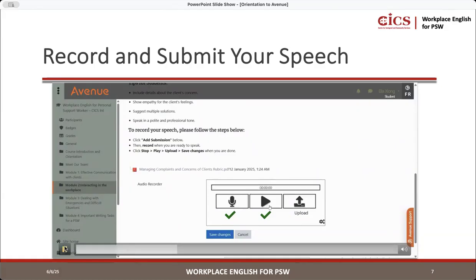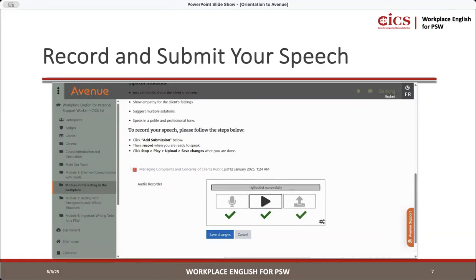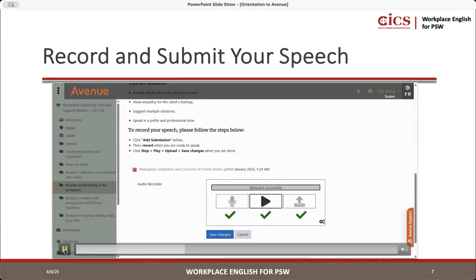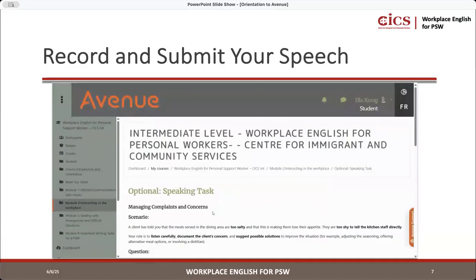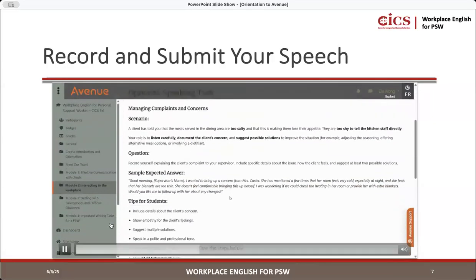Okay, so after you hear your recording, you press upload. And it's going to show uploaded successfully. Then you press save changes. So this is an important part I want to talk about.